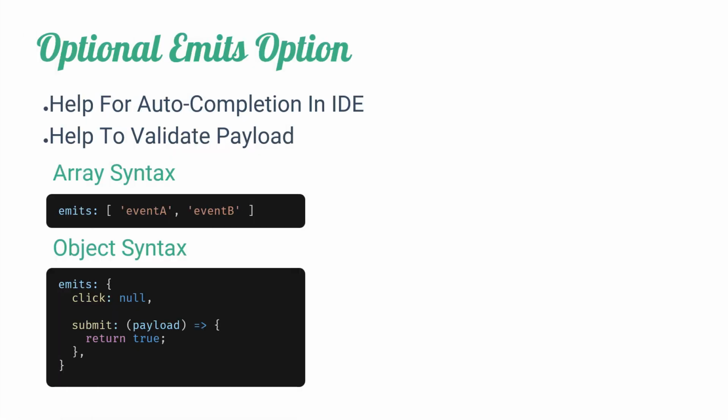In Vue 3, like props, we can also have an option for emits. It is purely optional. There are two syntaxes to provide the emits option. The one is array syntax and another is object syntax. The array syntax looks the same as the array syntax in the props. The strings represent the events. In object syntax, we can validate the payload. If we don't want to validate the payload, we can give a value of null.